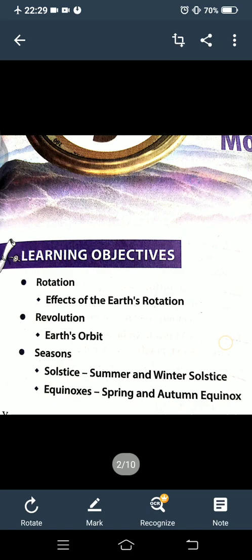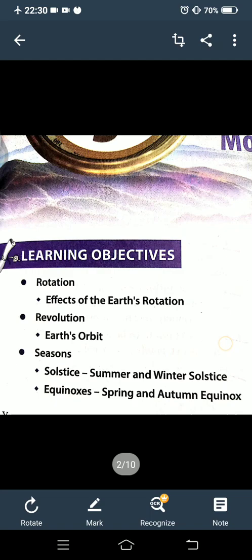Now students, you must have played with a spinning top. Have you played with a spinning top, लट्टू जिसे आप बोलते हैं? It has a pin. उसके नीचे क्या होती है? एक पिन होती है. And it remains vertical as long as it spins. When it stops spinning, it falls down. Have you seen that ना? जब वो रुक जाता है, वो पिन रुक जाती है तो क्या होता है? टॉप डाउन गिर जाता है.